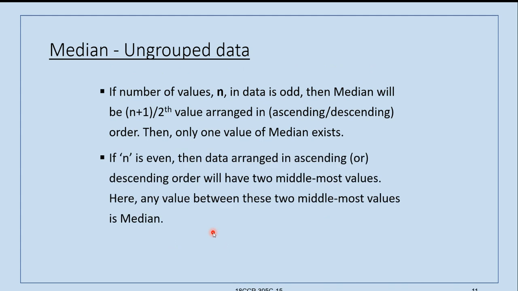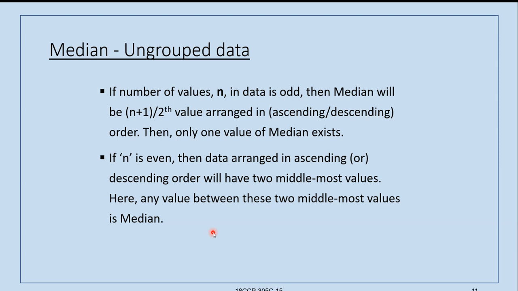Ungrouped data. If the number of values n in the data is odd, then the median will be the (n plus 1) by 2 th value. Please remember this.